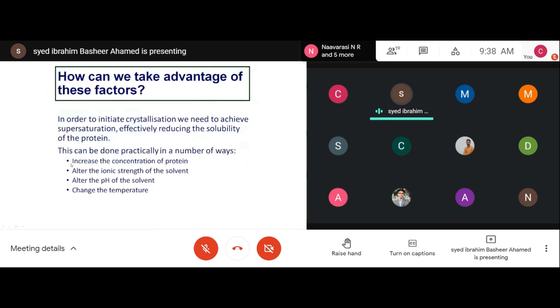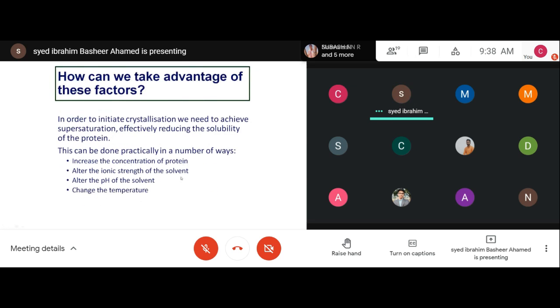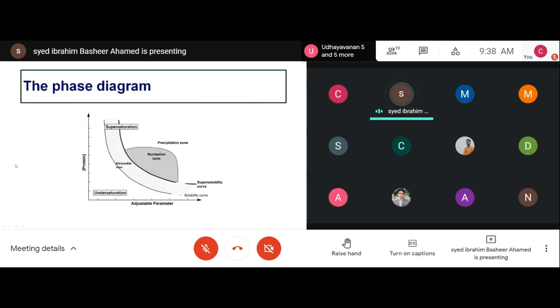We saw what is meant by salting in and salting out, all those things in the last classes. There are a number of factors that you have to play around with in order to find a suitable condition for protein crystallization.